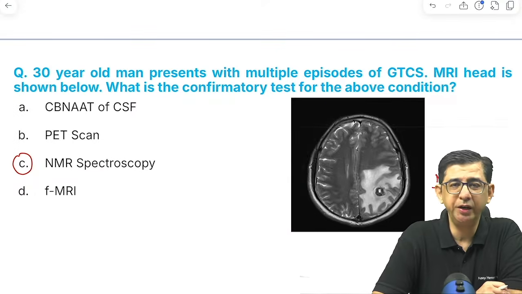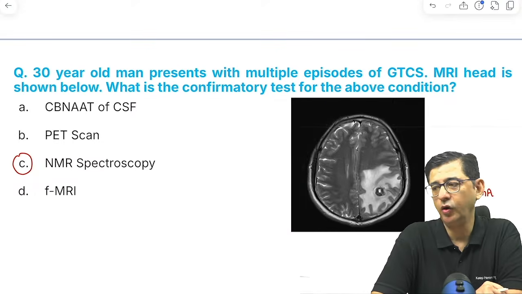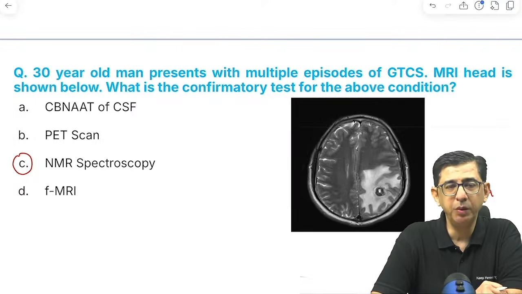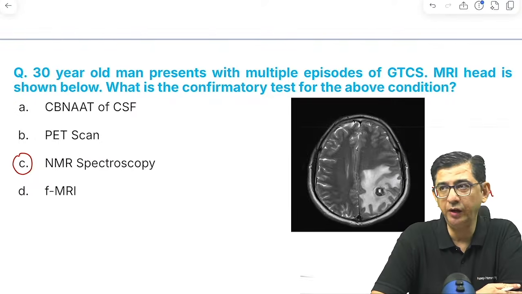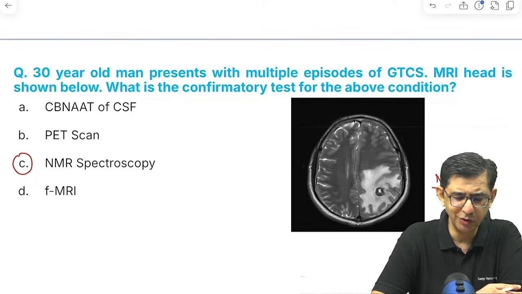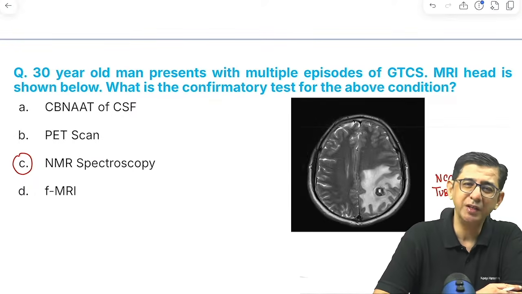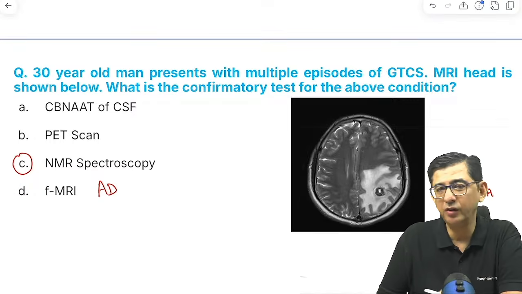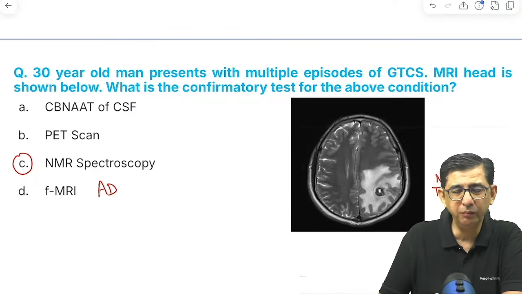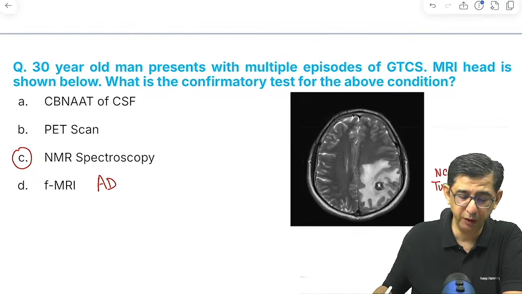So he did not even get into trehalose elevation or amino acid peak that would be present. Trehalose is a sugar, and then lipid, like if the question specially mentioned trehalose and lipid peak, it goes in favor of a tuberculoma. Amino acid peak goes in favor of neurocysticercosis. So it did not even get into it. And functional MRI is what you do in conditions like Alzheimer's disease. PET scan again is useful for identification of Alzheimer's. So those are functional scans which would be available.